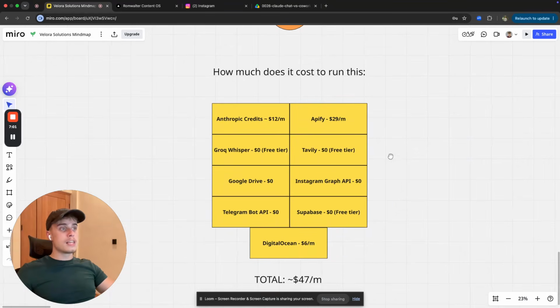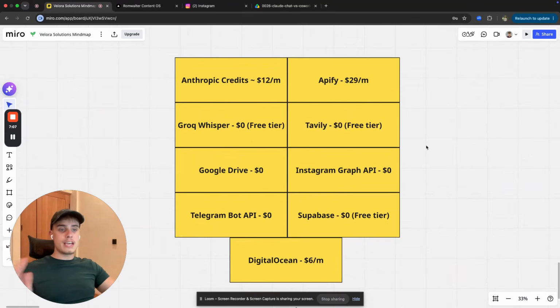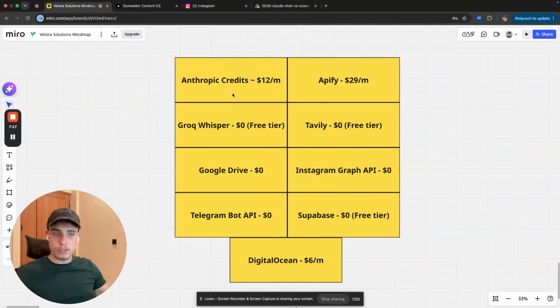And the next thing, how much does it cost to run this? What software do I use? First thing, Anthropic credits. To run AI agents, Claude agents, it's going to cost you Anthropic credits. For me, it costs around $12 every single month to run this whole operation. So like 40 cents per day to post 3 to 5 videos. I think it's super worth it for your branding.